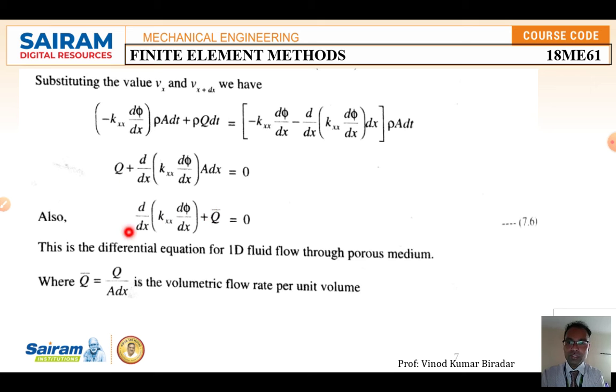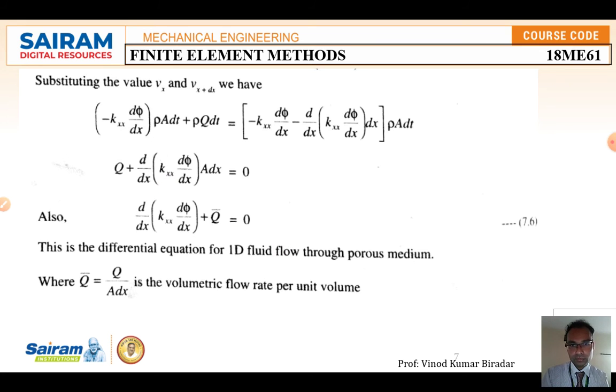Okay, this equation we are going to call equation number 7.6, the differential equation for one dimensional fluid flow through porous medium. This is very important, we have to remember this equation while solving the problem. We require this formula, where q dash is nothing but q divided by A dx. Just transfer it to this side, it will go this side. Where q dash is this value. So this equation is called the differential equation for one dimensional fluid flow through porous medium.